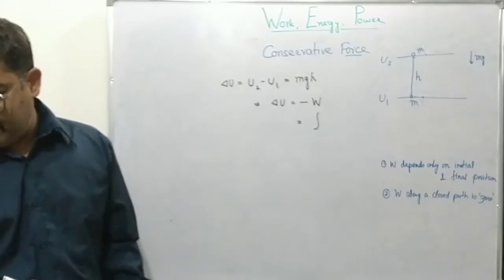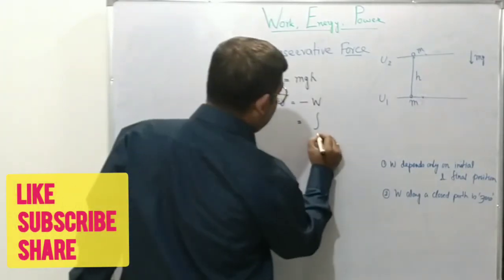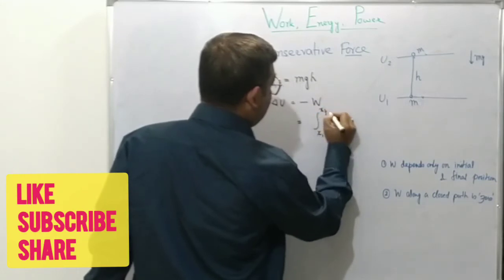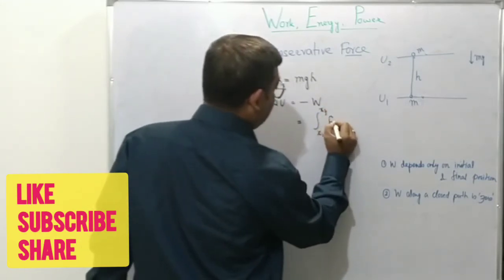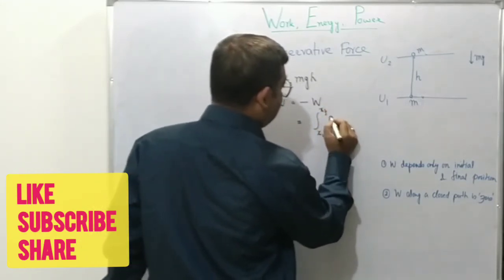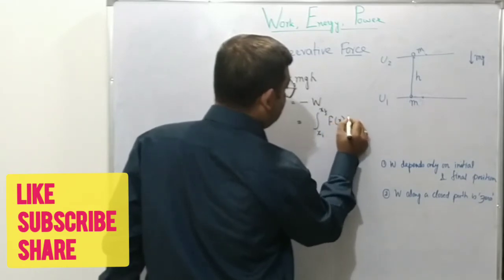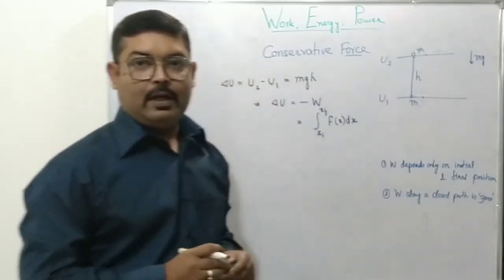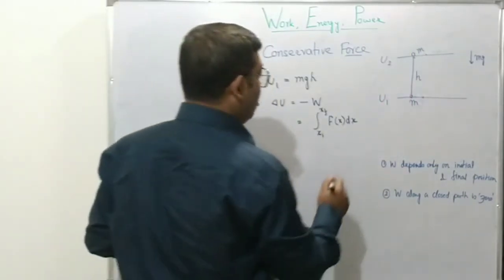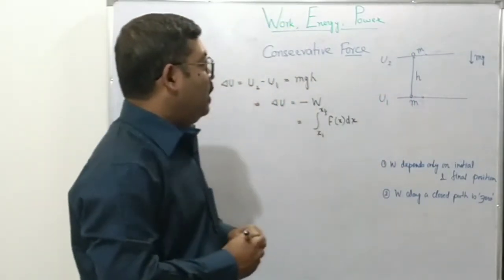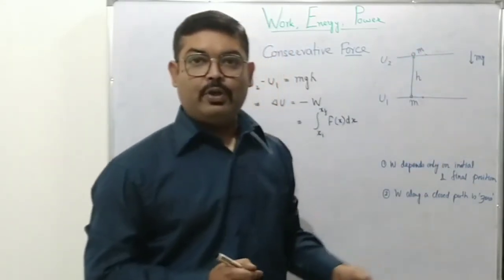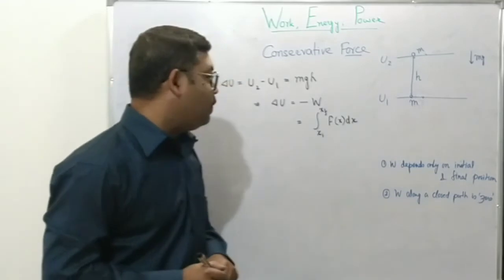integration from the initial position, say xi, to the final position x, of the conservative force F(x) dx. Let's say the x-axis is in the vertical direction for our convenience. So what we are taking is that the force's direction and the displacement direction are the same, so that it becomes a little less complicated for us.